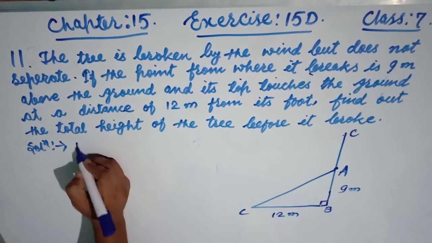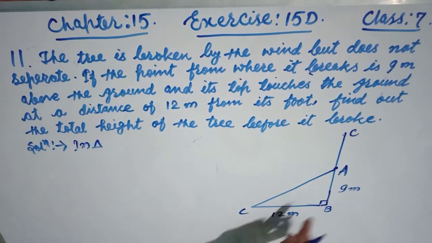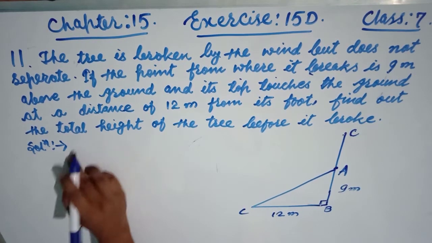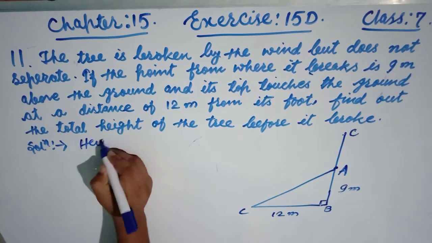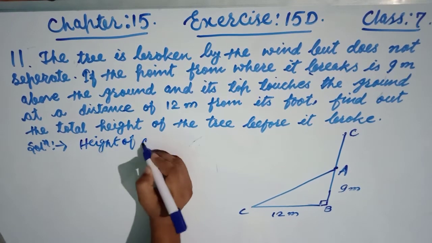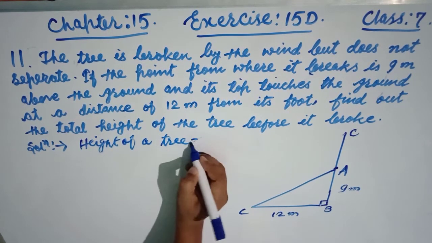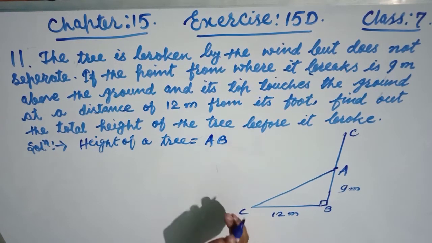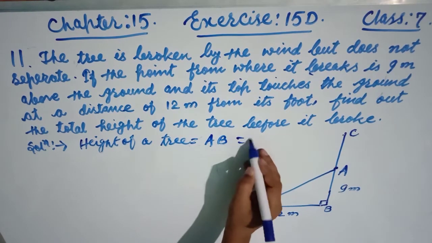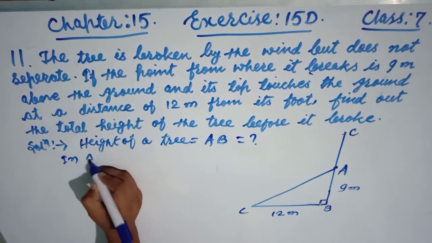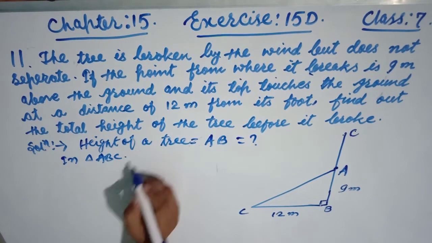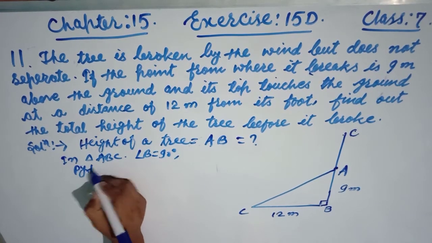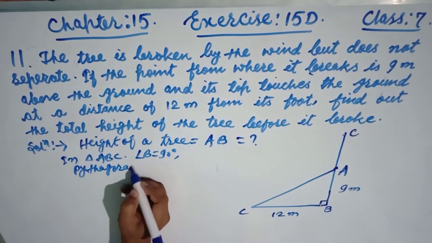Now friends, see in triangle. First, what we have to find in triangle, what we have to find is the total height of the tree. Total height of a tree, friends, this is AB plus AC. Okay, that we have to find. Now in triangle ABC, angle B is 90 degree. Then we apply the Pythagoras theorem.